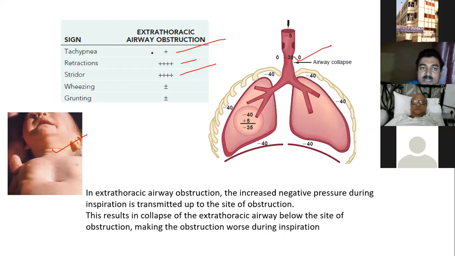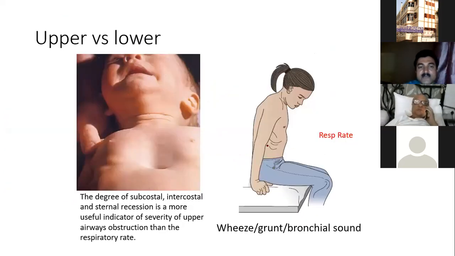In case of pneumonia, you will get 4+ here. All are plus. You will get 4+ here, especially in case of bronchopneumonia. Then the same thing, upper versus lower. In case of asthma or lower airway obstruction, or in case of pneumonia, just now I have described that there will be more tachypnea. Here tachypnea will be less. So upper versus lower, we can differentiate by respiratory rate and disproportionate retraction.